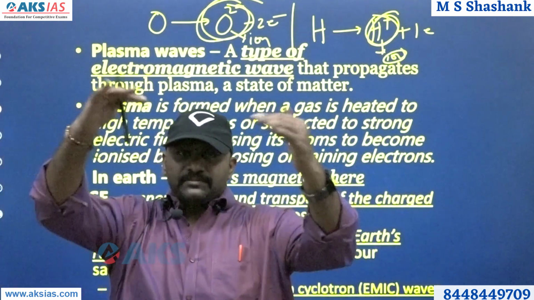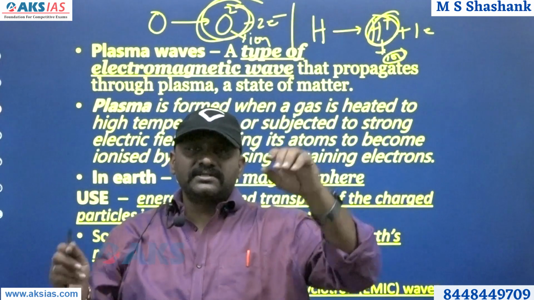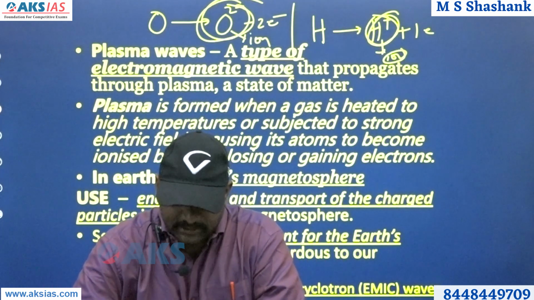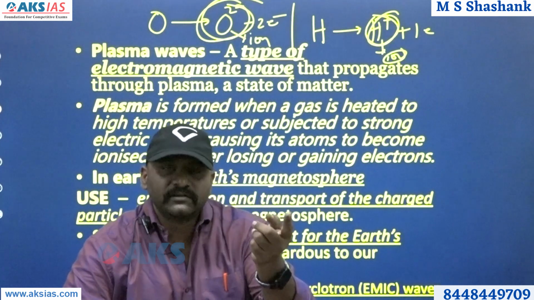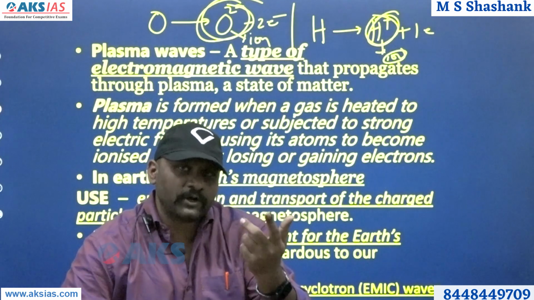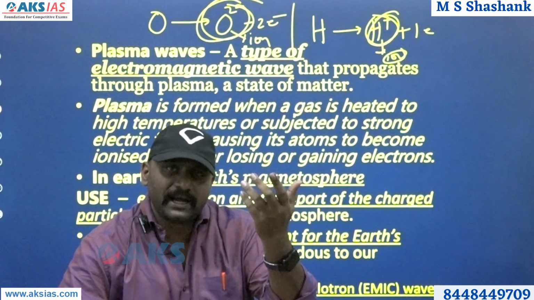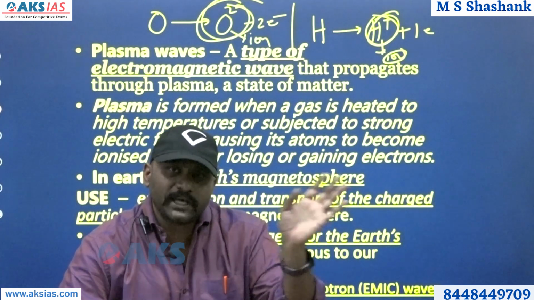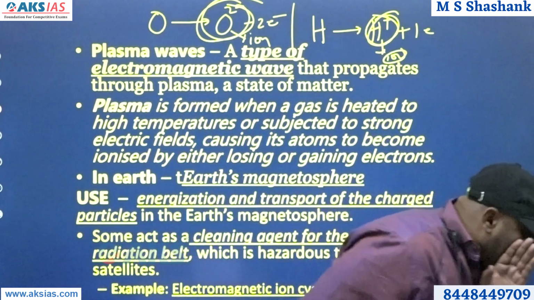So when those gases are subjected to very strong electric fields under very high temperatures, they break into ions and they fundamentally get ionized. How do they get ionized? Ionization happens in two ways: by gaining electrons or by losing electrons. By gaining electrons, you get extra electrons, therefore it becomes a negative ion. By losing electrons, your positive charge increases, it becomes a positive ion.